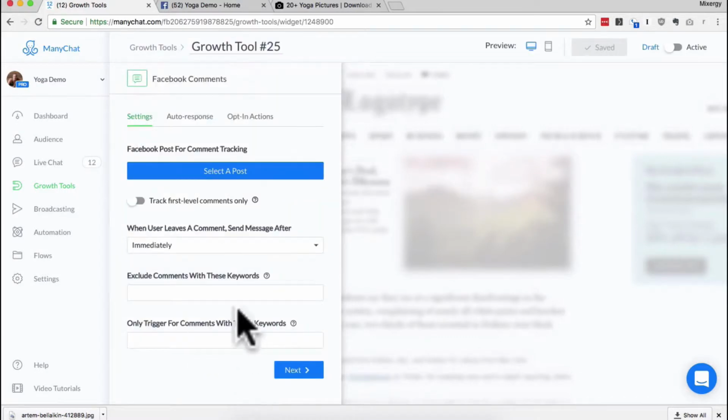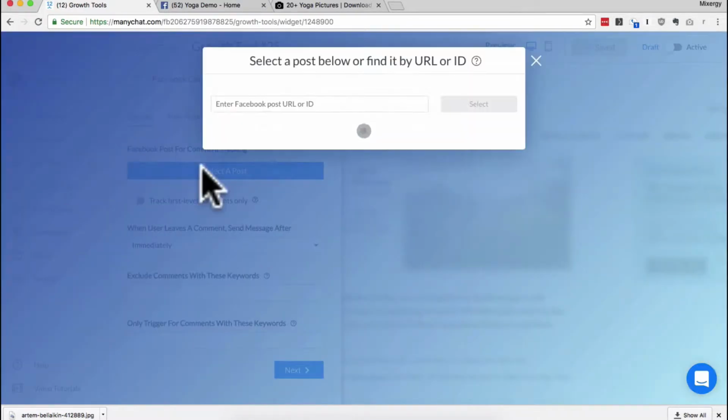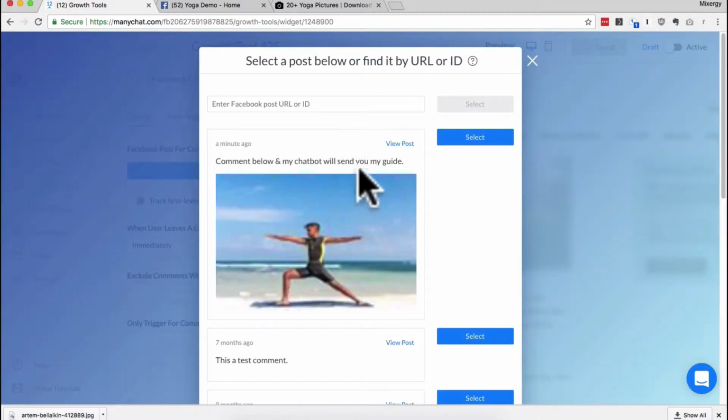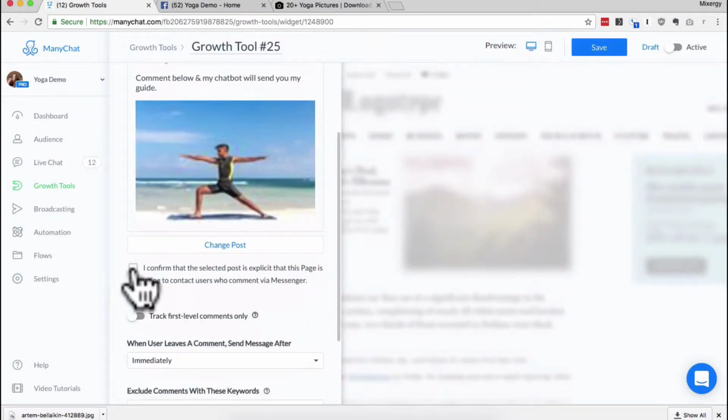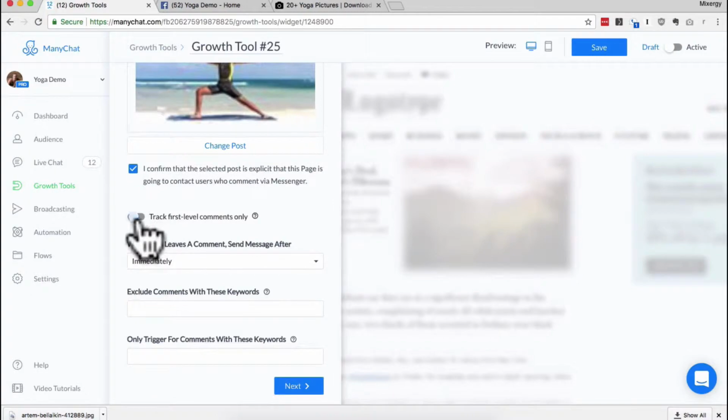And once I hit that, you can see that I have to select the post. I have lots of demo posts here. I'm going to pick the one that I just showed you. So let's hit select on that one. ManyChat and other programs want you to confirm that you've gotten people's permission by being explicit in your post. I'm going to say yes.